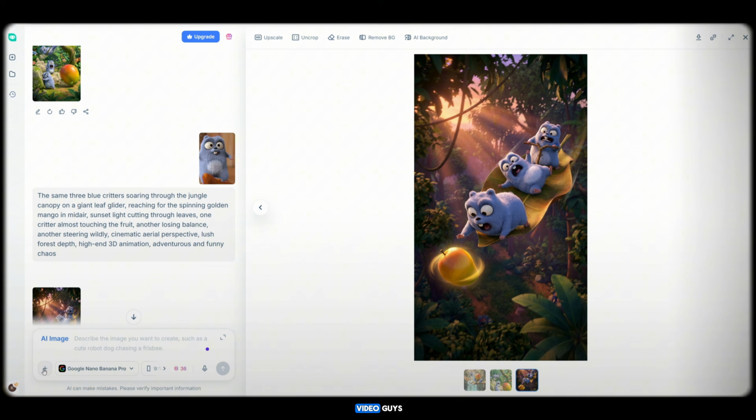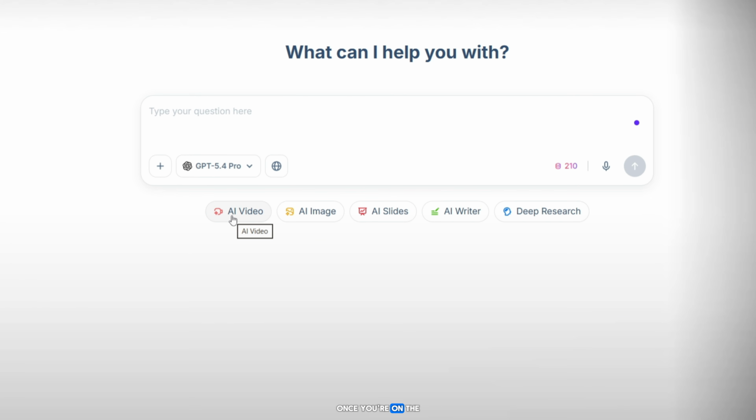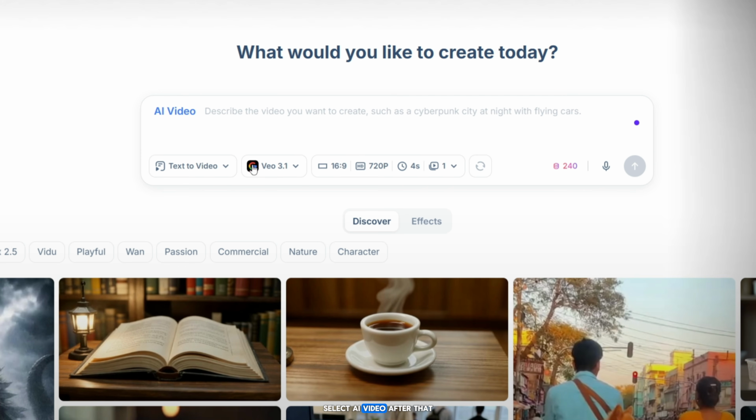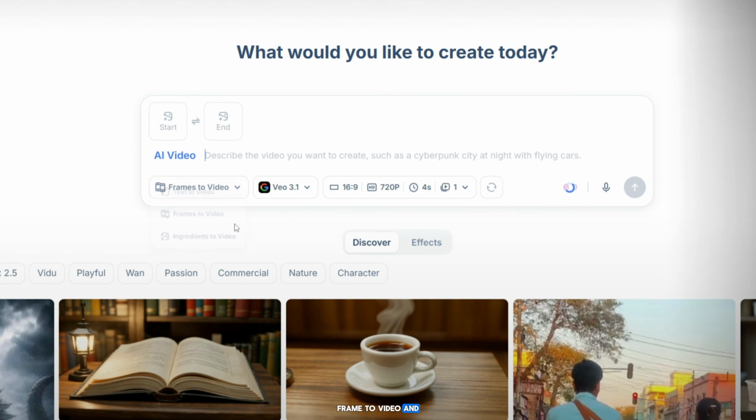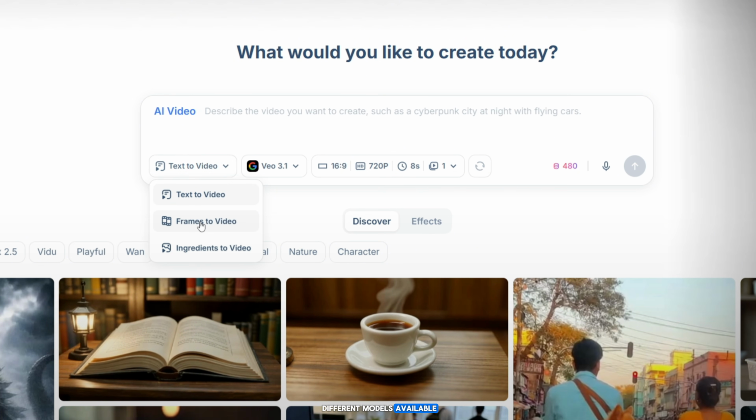Now let's generate the video, guys. What you need to do is go back to the home screen. Once you're on the home screen, select AI Video. After that, the first step is to select a model. Here you will see multiple options like text to video, frame to video, and image to video. For this tutorial, we will use image to video, which is the last option. Simply click on it. Now you will see different models available.